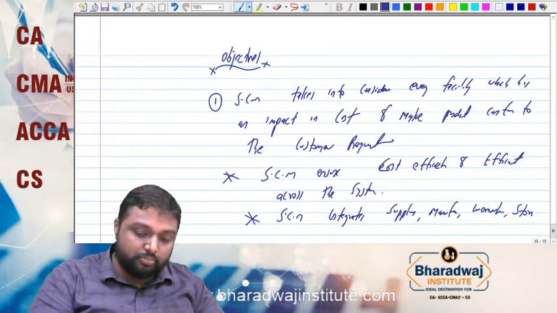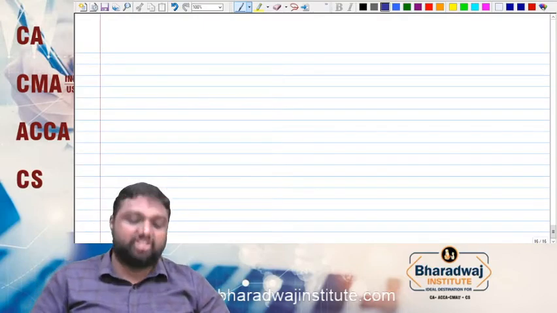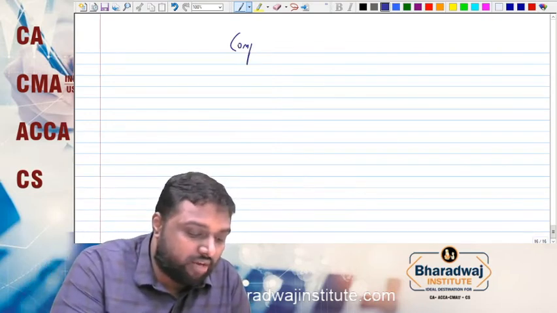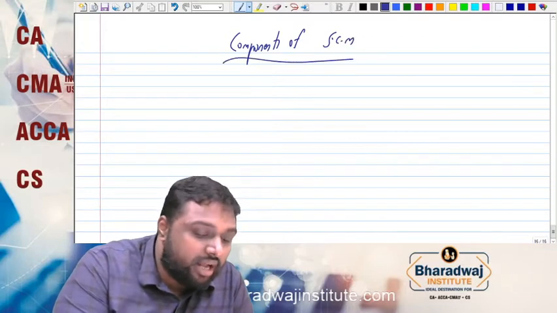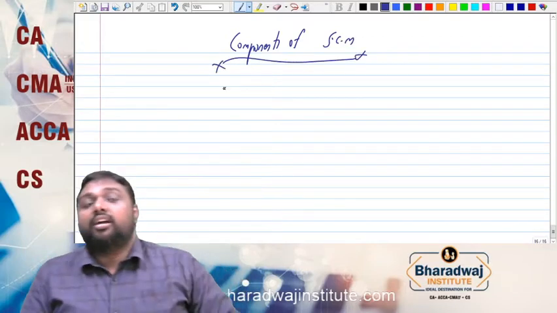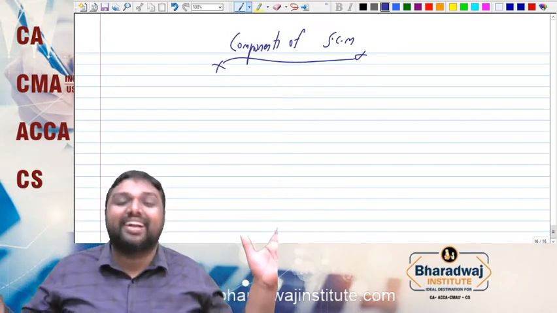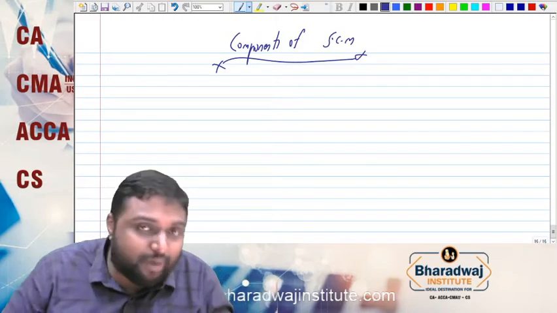Going further from the objectives, next comes components of supply chain management. In the last session, we discussed components of performance management.